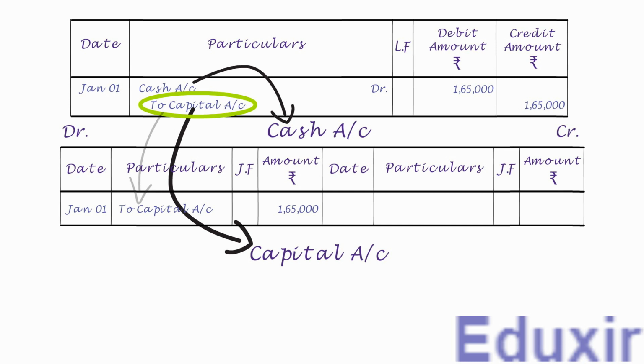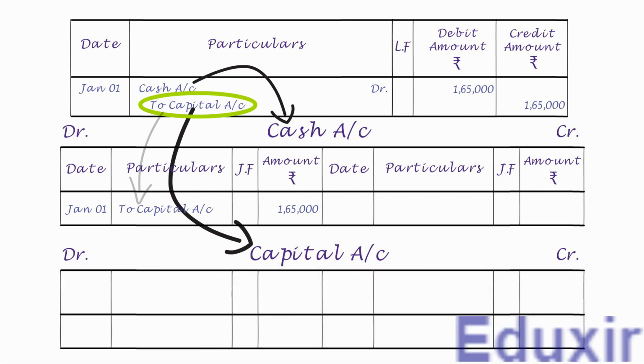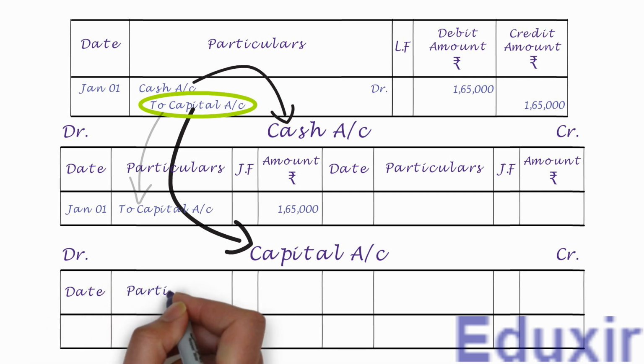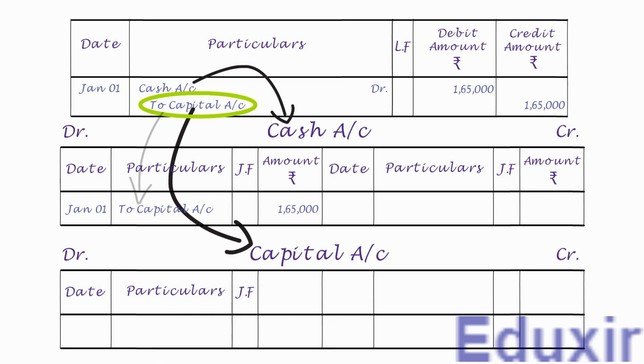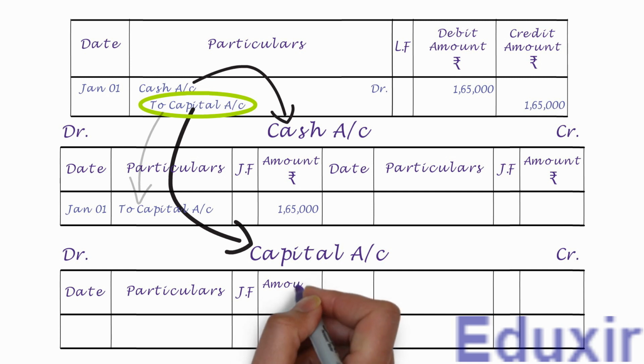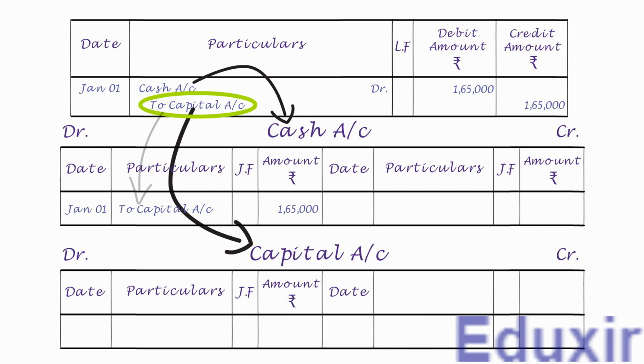Similarly, let us proceed with posting the credit entry from the journal on the credit side of the capital account. Let us first draw the table format for the capital account. We already have the name of the account. Let us have DR and CR headers to designate the debit and credit sides respectively. Let us also have the columns date, particulars, journal folio, and amount on the debit side, and same columns on the credit side also. Let us first enter the date.